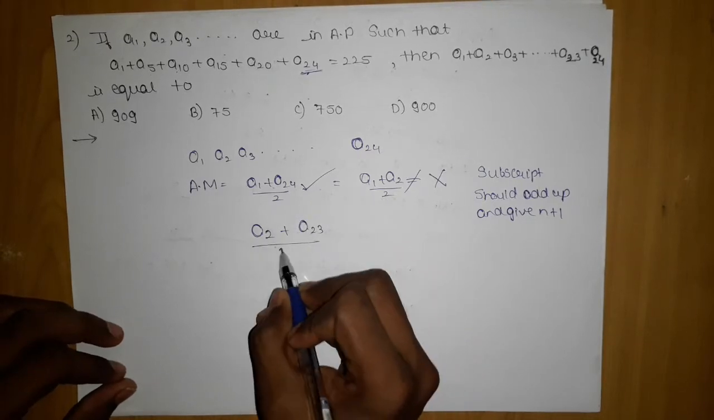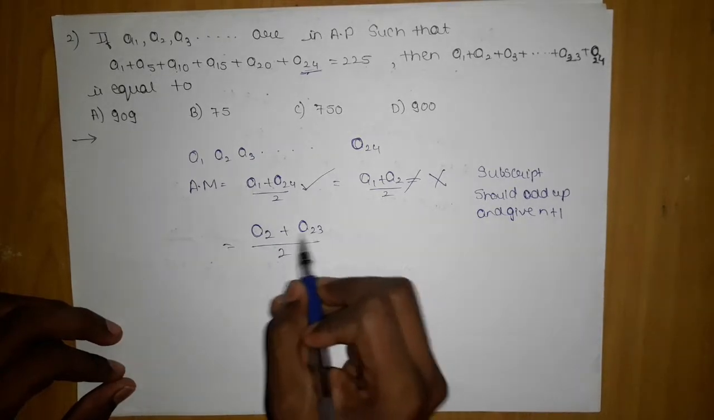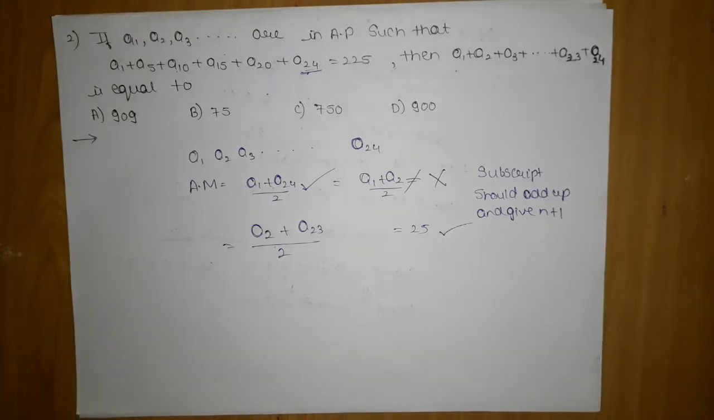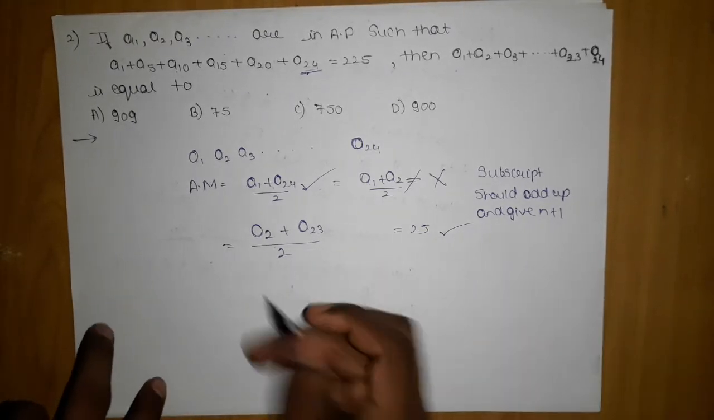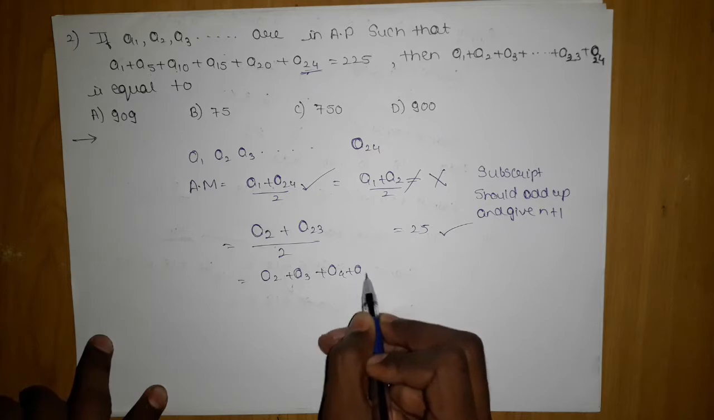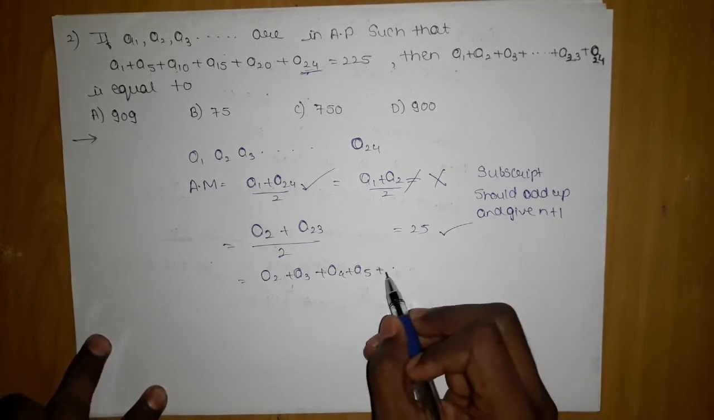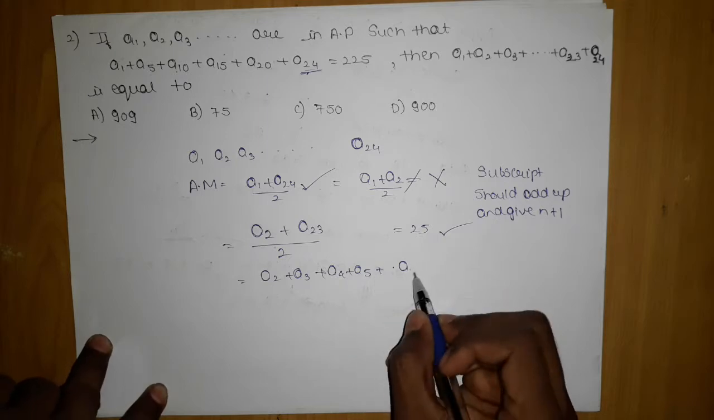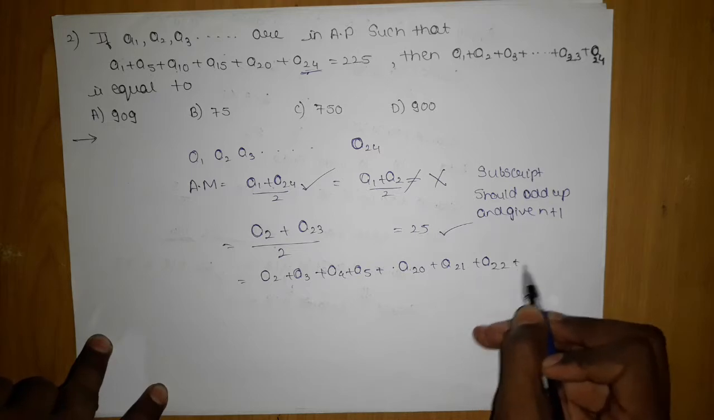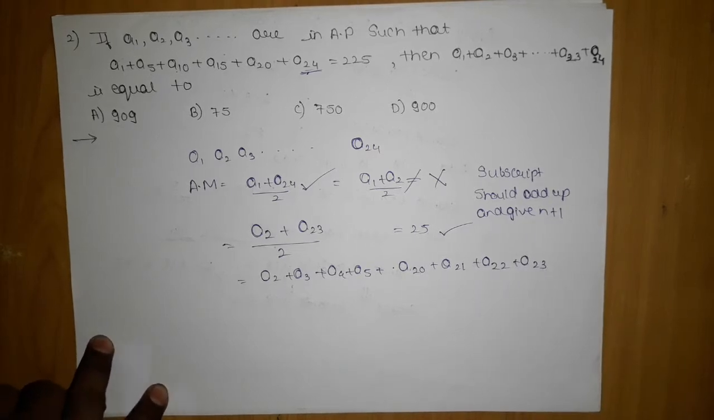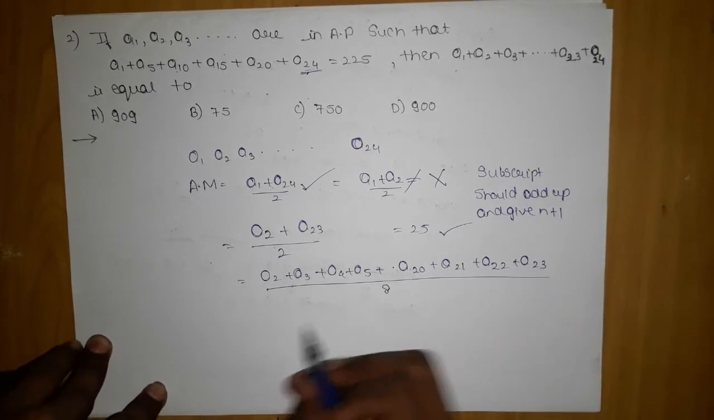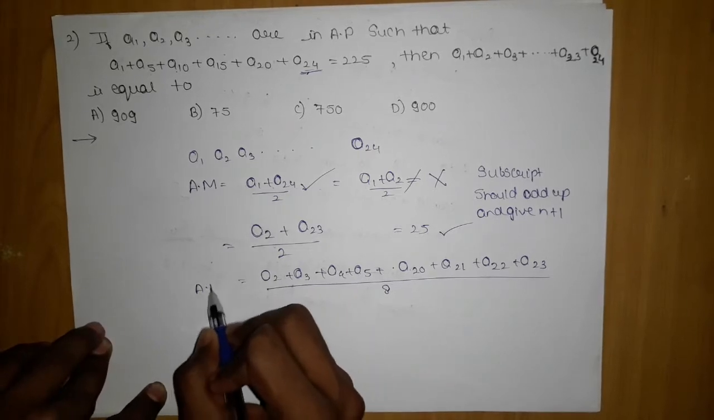Now if you add the subscripts, you will again get 25, which is the indication that the AM is the same. You can take as many terms as you want, like a2, a3, a4, a5, but remember, you have to take terms whose subscripts add up to 25, like 20, 21, 22, 23. Now how many terms are there? 4, 4, 8. So I will divide by this, and this will also be my AM.